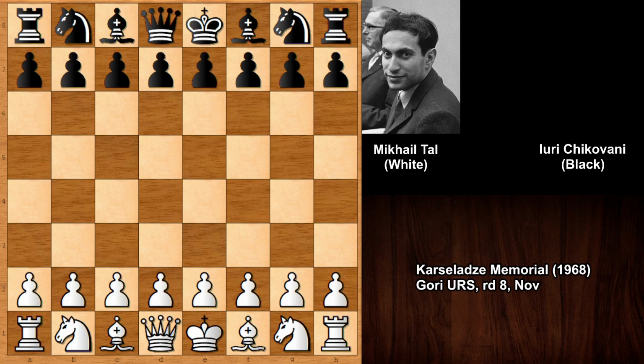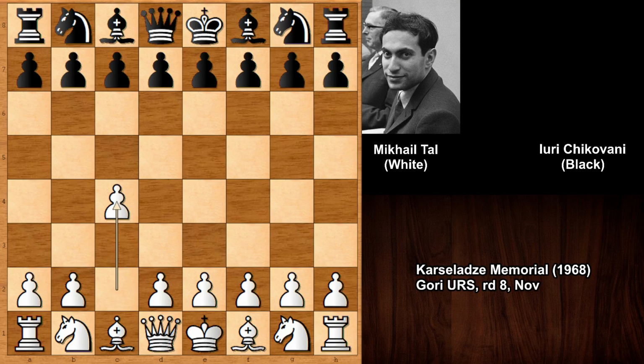from Riga, Mikhail Tal. So Tal had the white pieces in this chess game and his opponent was Iuri Chikovani. This chess game was played in 1968 in a chess tournament, so Tal's opponent was the Georgian chess champion from 1976, Iuri Chikovani, an important chess player, but let's see what happened to him against Mikhail Tal.